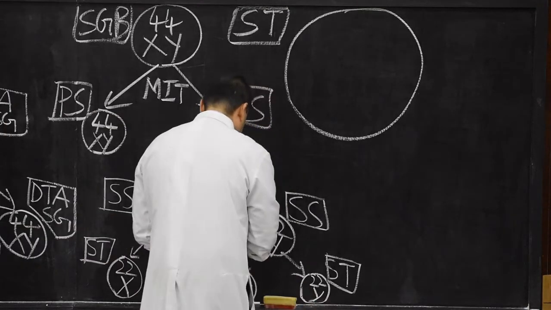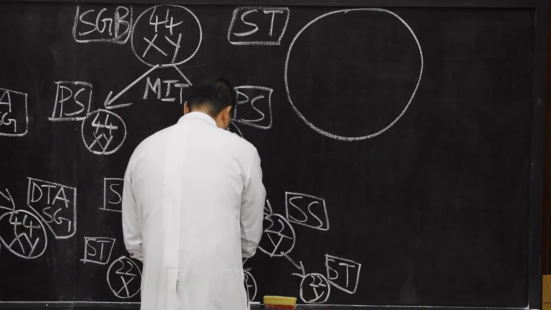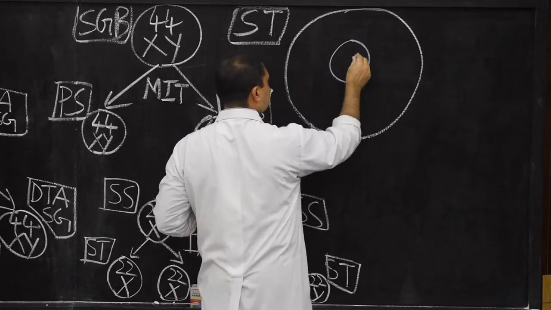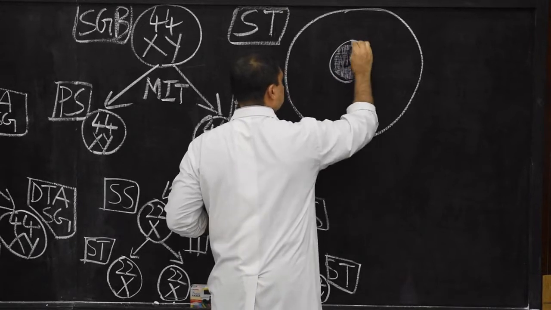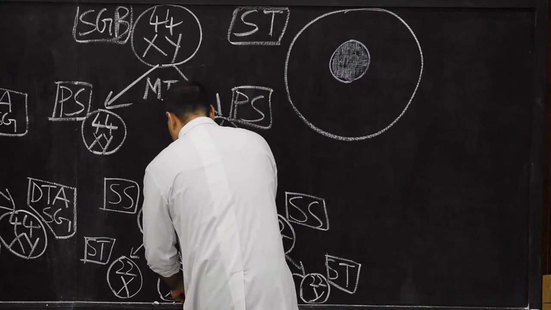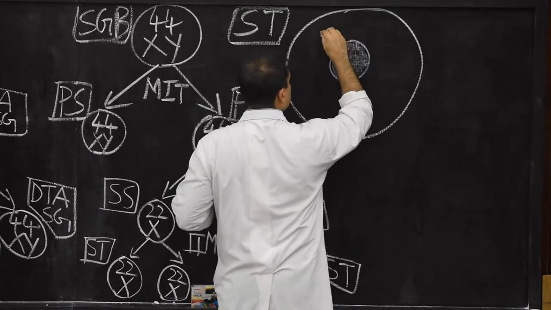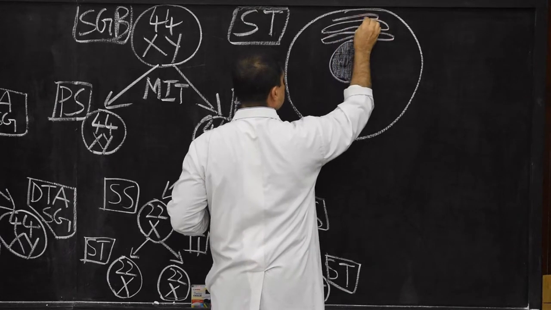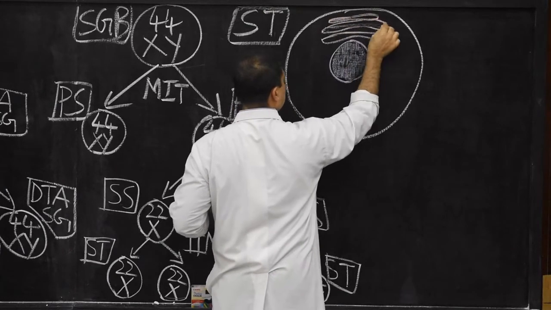Here I will show that it carries the nucleus, and along with the nucleus in the upper part there will be the Golgi apparatus.